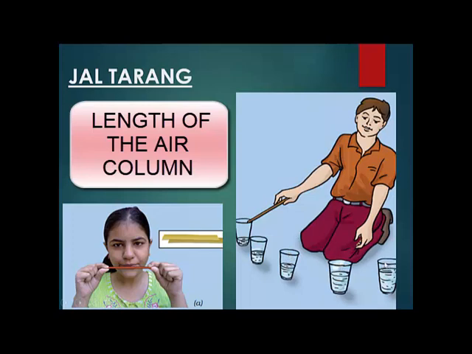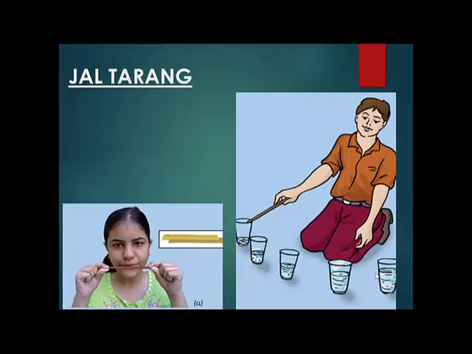And in the last glass, a very thin layer of the air column is vibrating. So there is a difference in the length of the air column in each of these glasses. If the air column is different, then it will produce different types of sound. So in jaltarang, it is the air column which is vibrating.